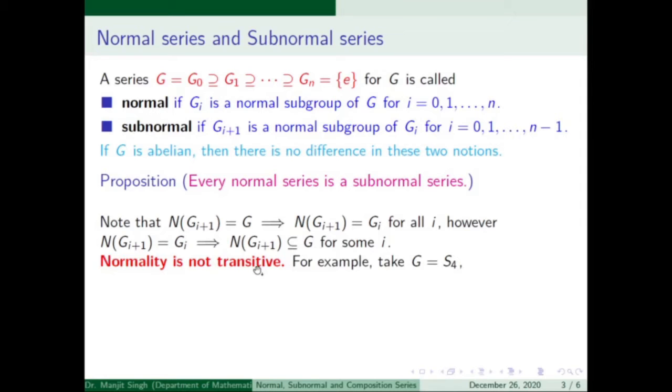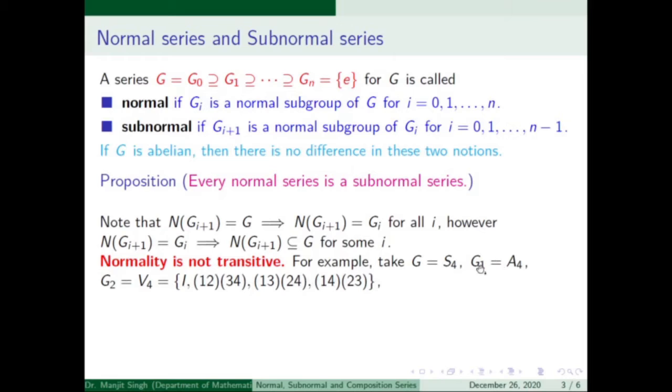Here we take an example for it. If we take the symmetric group of degree 4, G1 is the alternating group of degree 4, which is normal in S4, and V4 is the Klein 4 subgroup which is normal in A4. By Sylow theorem, it is the Sylow 2-subgroup of A4, and it is unique.